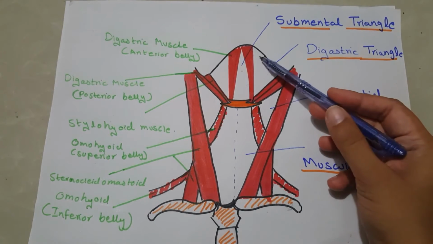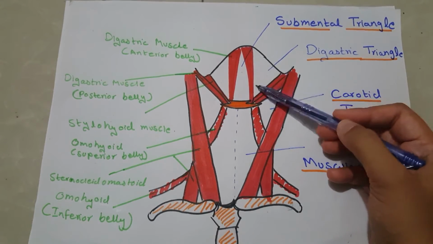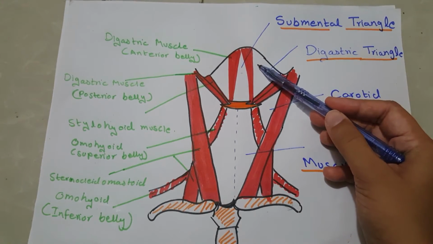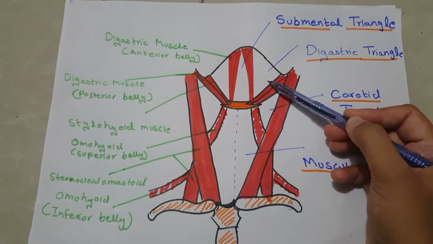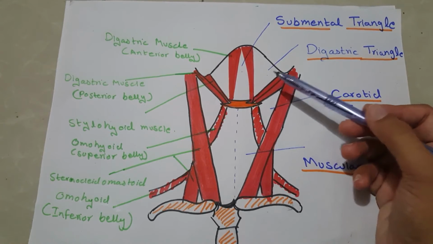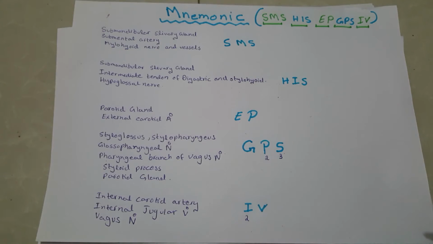So, in the floor of digastric triangle, three muscles are present: anteriorly mylohyoid muscle, posteriorly hyoglossus muscle, and middle constrictor muscle. Structures that are present in the digastric or submandibular triangle.